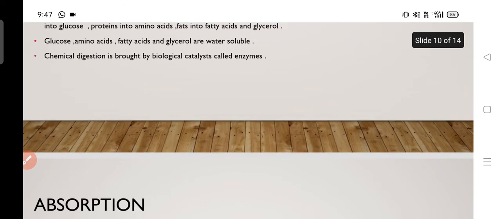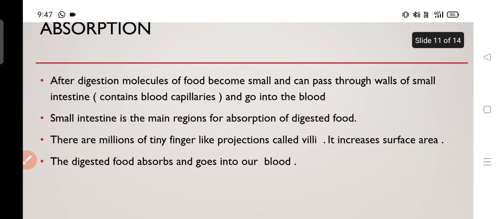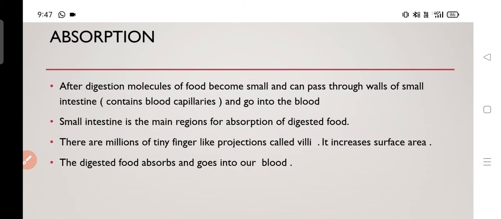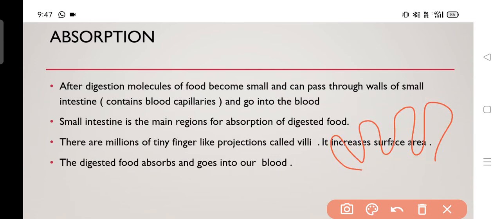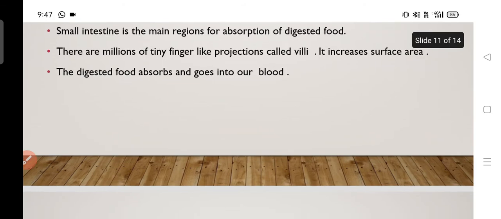So chemical digestion is brought about by the enzymes, and at the end of chemical digestion in the small intestine we get water soluble molecules of very small size. Now we will discuss absorption. Those very small, water soluble molecules are absorbed by the walls of the small intestine through finger-like projections which we call villi. So the food is absorbed by the villi and goes into the blood.